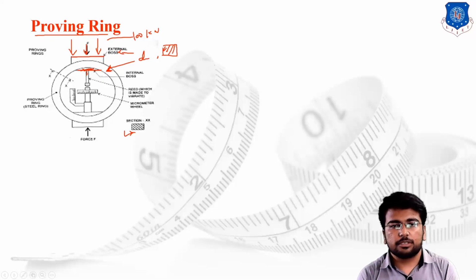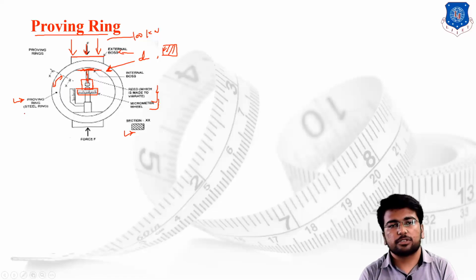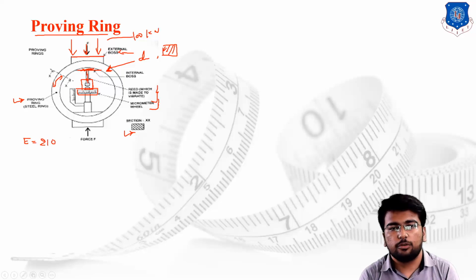Below the internal boss, this portion is known as a reed. The reed is a transferring element which transfers the motion from the internal boss to the micrometer setup. Then the micrometer stylus is provided, and below it the micrometer scale and the micrometer wheel. The outer body, this outer ring, is known as the proving ring, which is made of steel because of its modulus of elasticity. The modulus of elasticity of steel is around 210 kilonewton per mm.